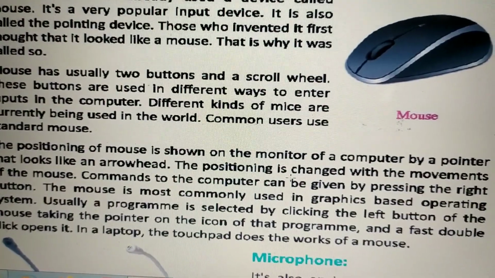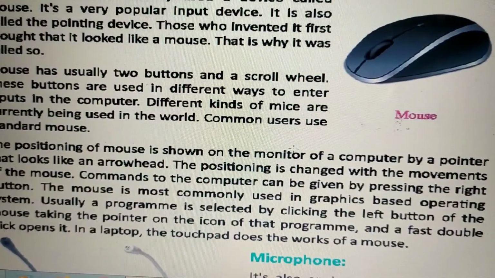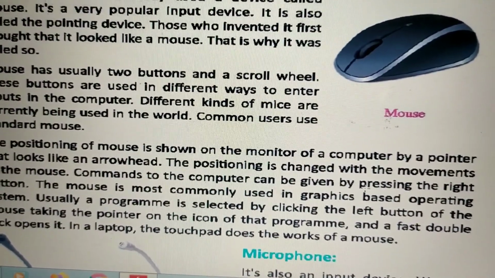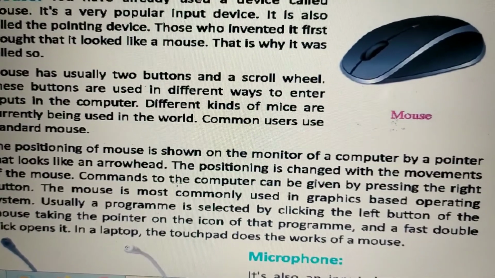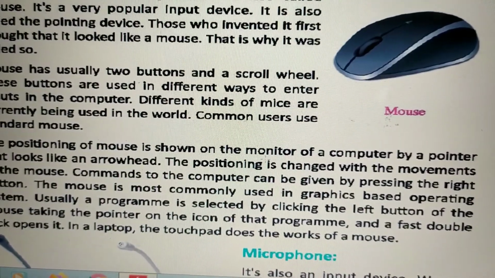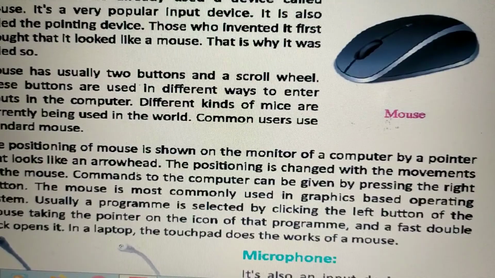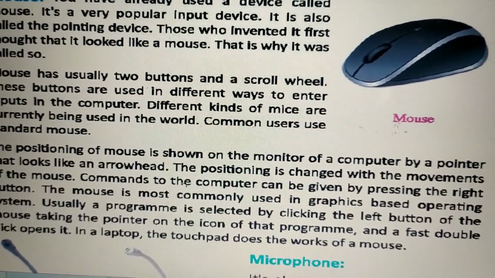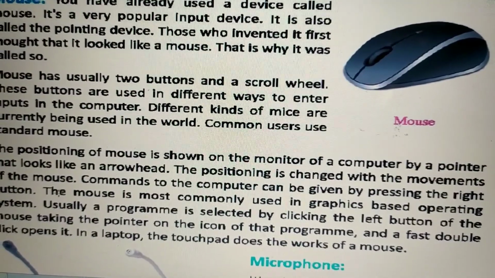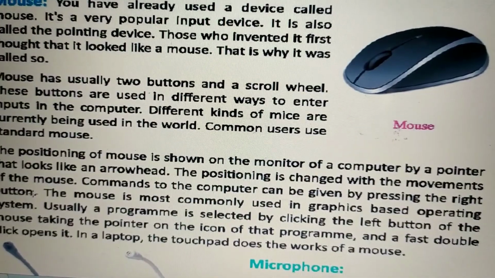Commands to the computer can be given by pressing the right button. Look boys, I am also pointing at the reading by using mouse. By pressing the right button, commands can be given.